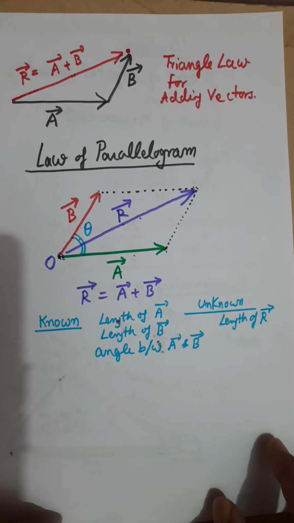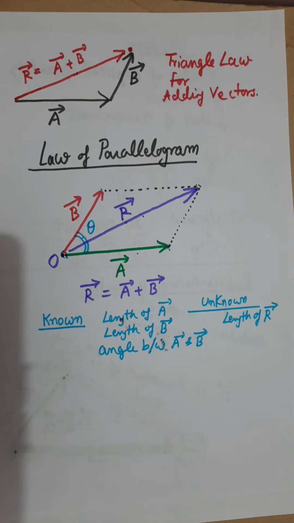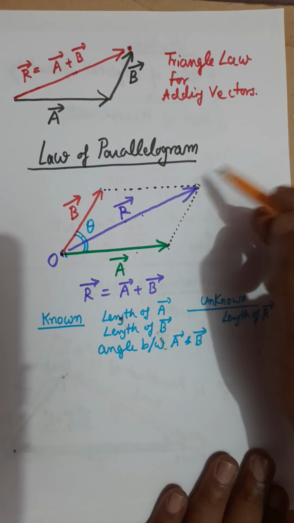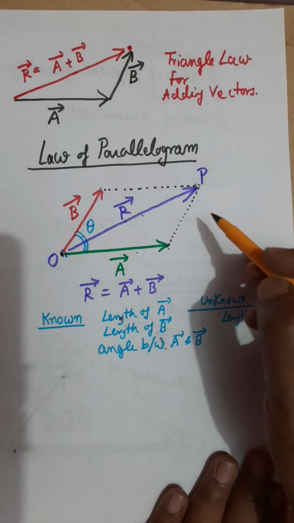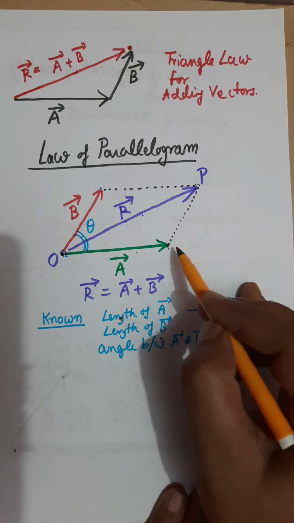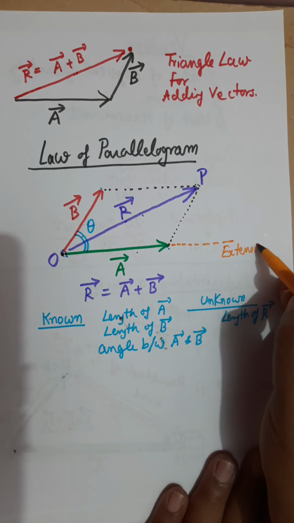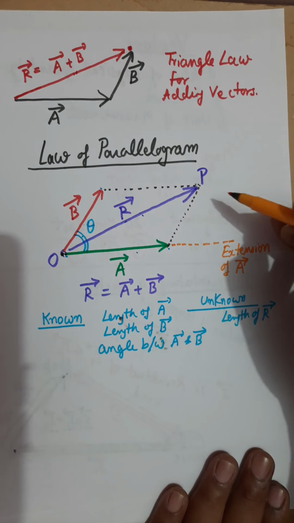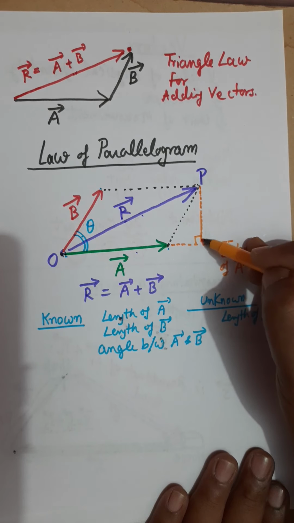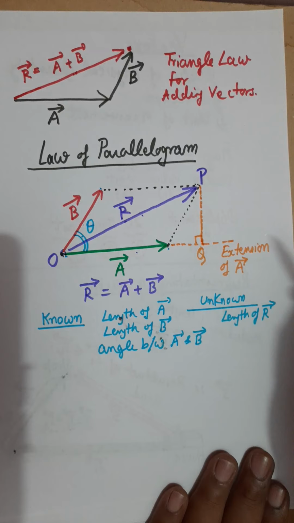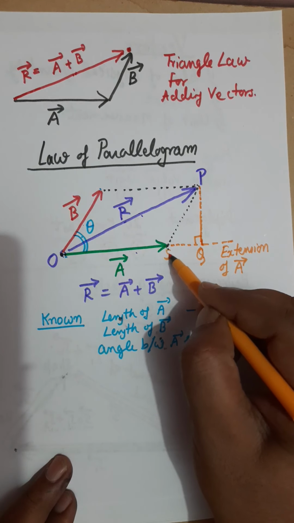So how will we find this? Since it is the mathematical portion, let's see how we deal with it mathematically. Let's give names to these points. This was point O, and let's name this point P. First, we will extend the line of vector A. So you draw a line which is the extension of vector A. Then drop a perpendicular from point P on this extension, and let's say this point is capital Q. Let's also name this point capital S.